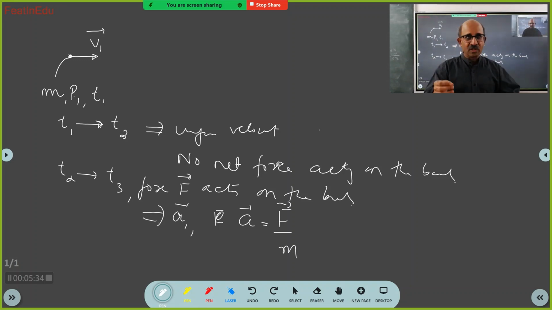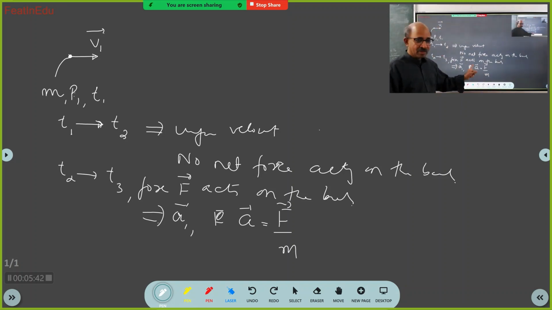So you have acceleration, you have force, you have mass. So what is the relation between them? Acceleration is equal to force divided by mass. So it means more mass for the same force, less acceleration.